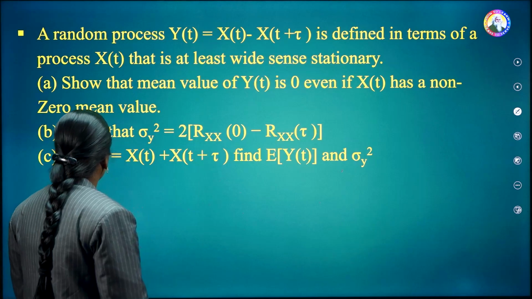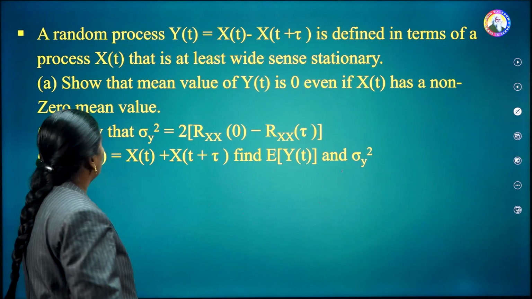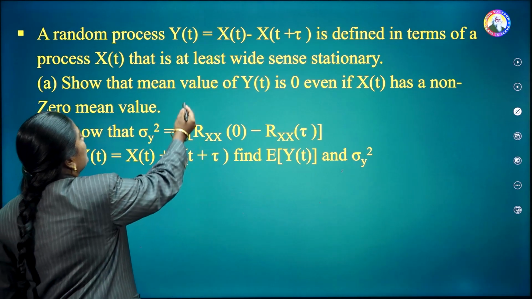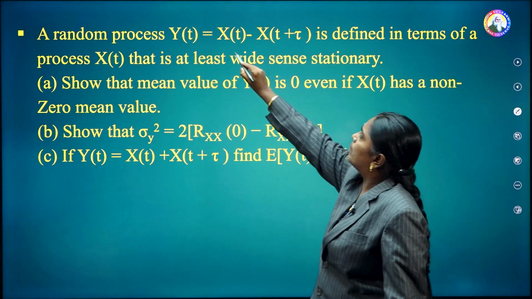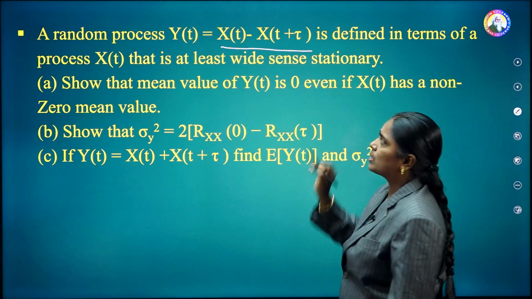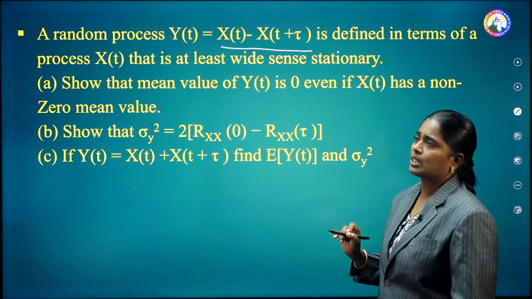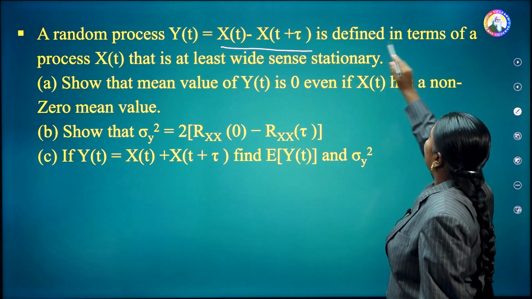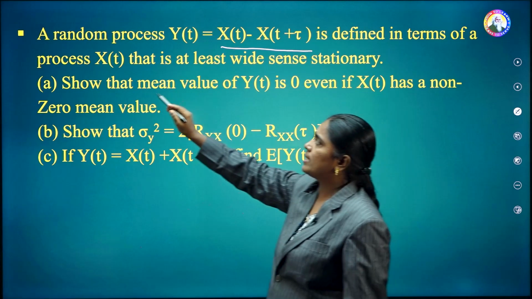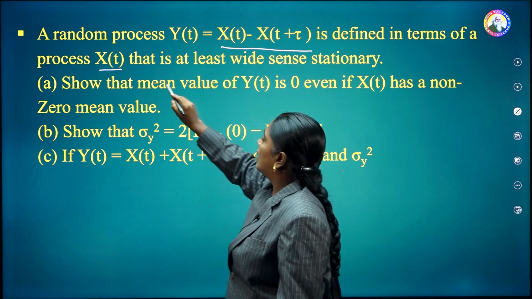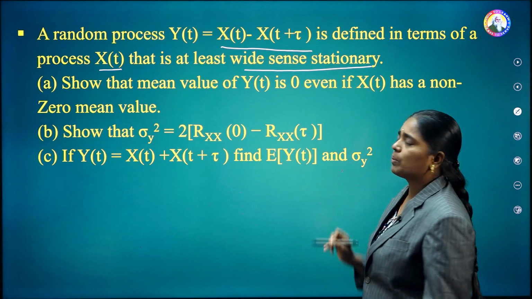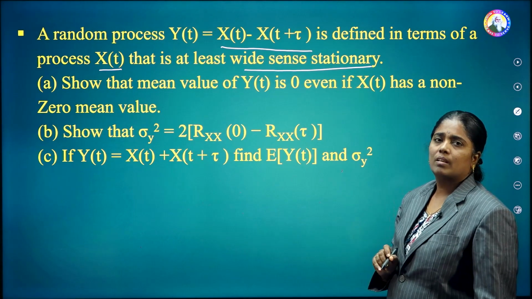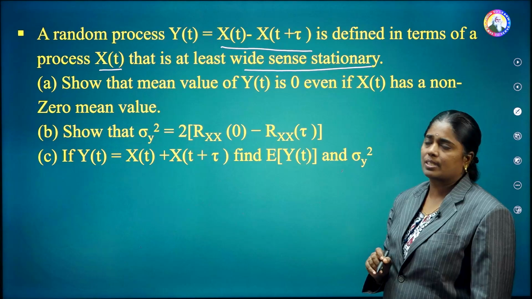Coming to the next problem. Let us see here. A random process y of t is equal to x of t minus x of t plus tau. They have given an expression like this, defined in terms of a process x of t that is at least WSS. That means in the problem they have given x of t as WSS.